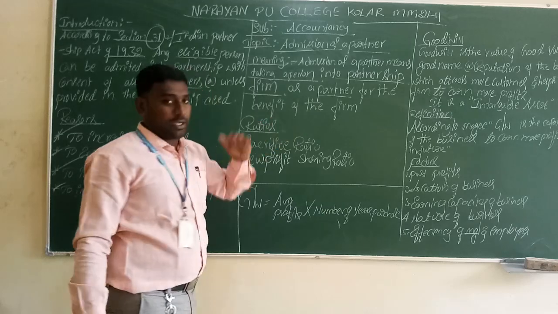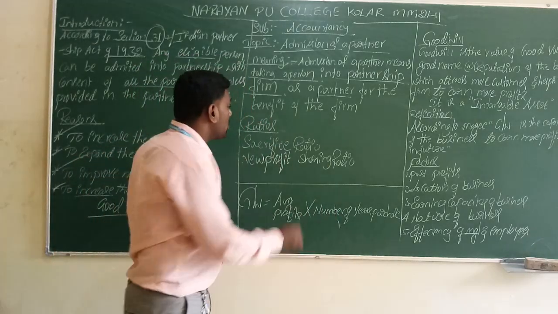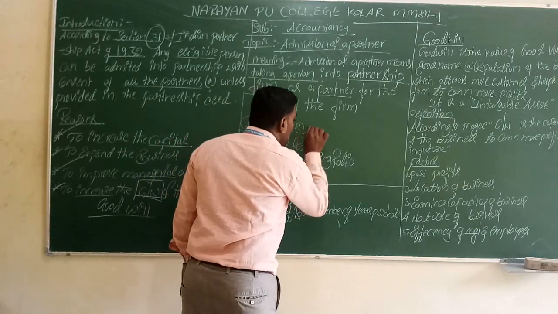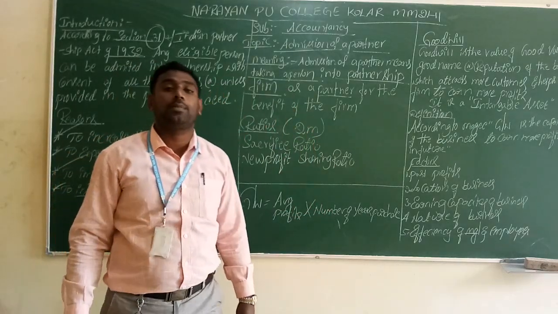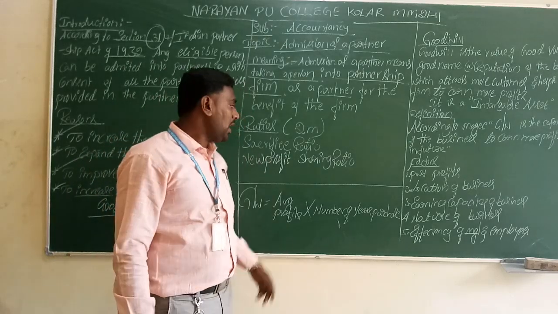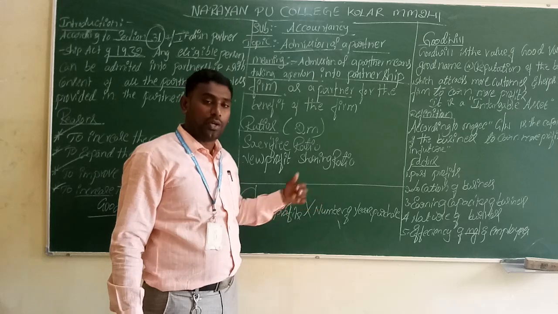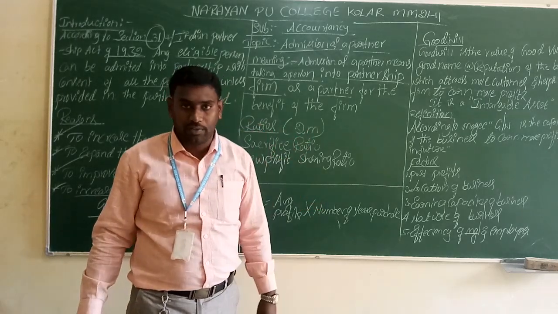Next, in the partnership firm, which ratios do we have to get? This question will be considered a 2 marks question: what are the ratios related to the admission of a partner? Sometimes they will ask multiple choice or true or false questions. In which ratios will be affected in the admission of a partner?